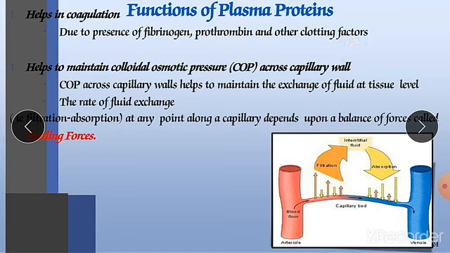What is the coagulation process? It is nothing but hemostasis. What is hemostasis? It is nothing but the stoppage of bleeding. In the stoppage of bleeding, there are 3 steps. First is blood vessel spasm, second is the coagulation process, and third is platelet aggregation. By these 3 stages, hemostasis will occur.